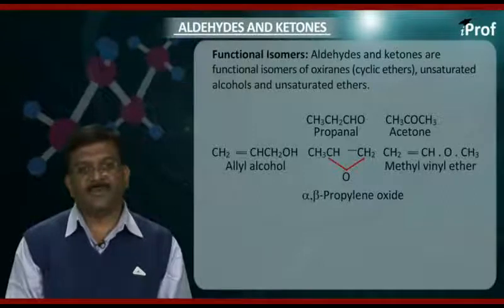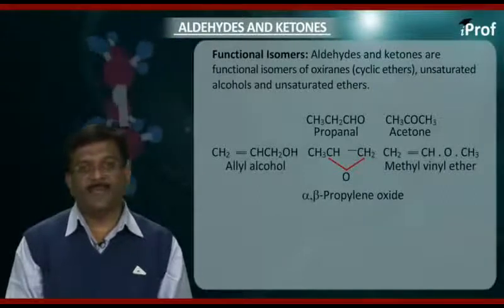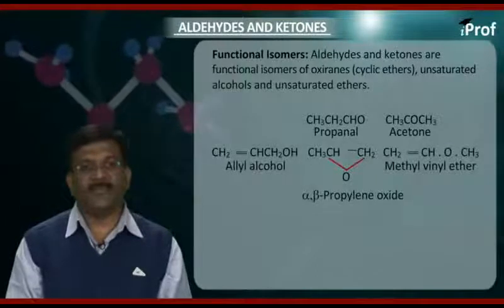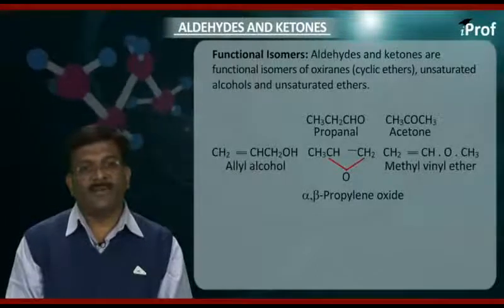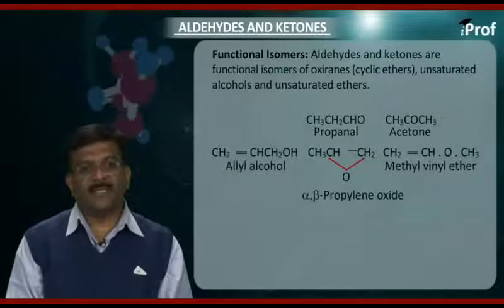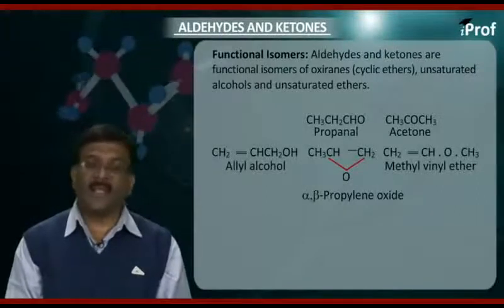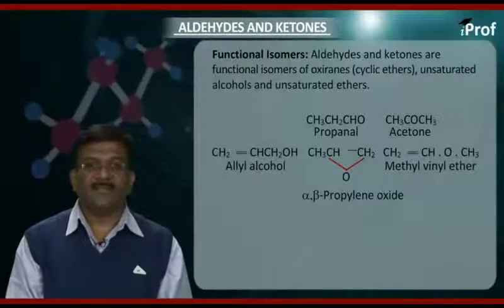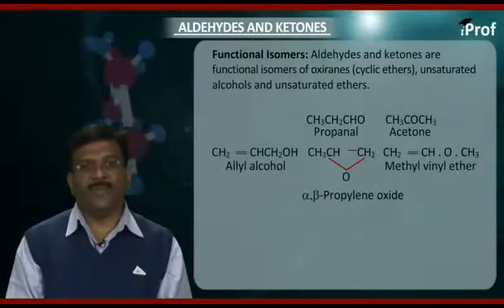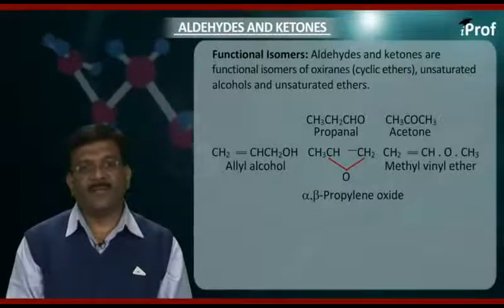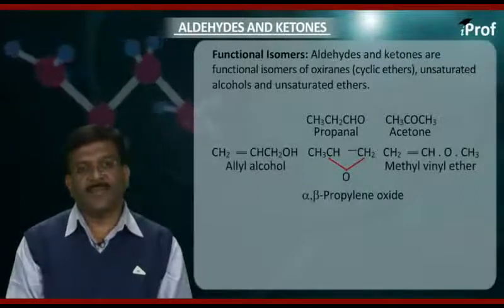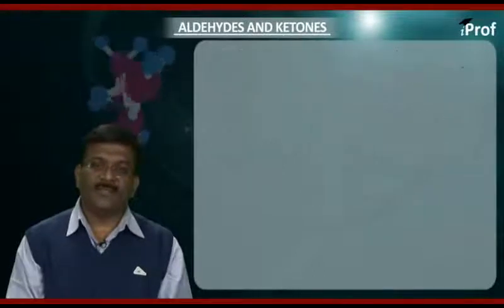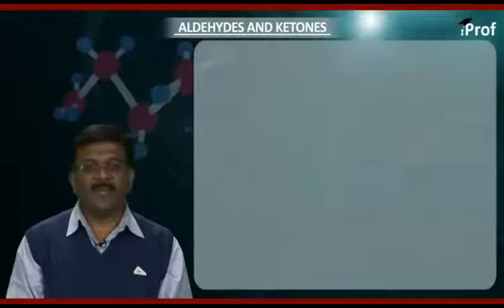CH3CH2CHO, this is propanal, and CH3COCH3, this is acetone. Again, CH2=CH-CH2OH, this is allyl alcohol. CH3-CH-CH2-O, this is alpha-beta propylene oxide. CH2=CH-O-CH3, this is methyl vinyl ether.